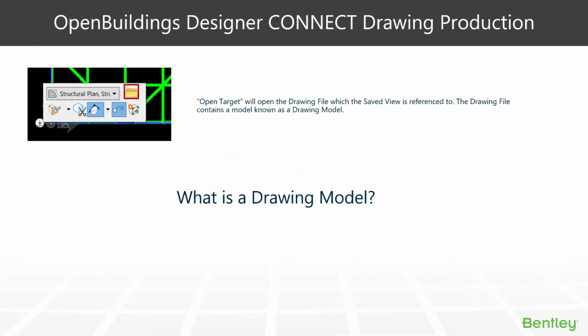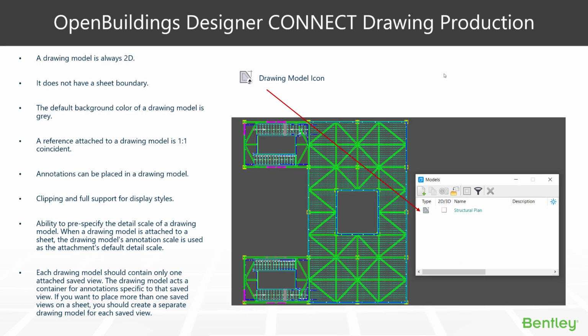So that leads us into the next section of what is a drawing model and what does it do, and how, and where do we use it and how can it help us. So the drawing model itself, before we move on, is always noted by the grey icon here, and you'll notice typically in the drawing model it has a grey background. So there's your drawing model icon and there's your grey background.